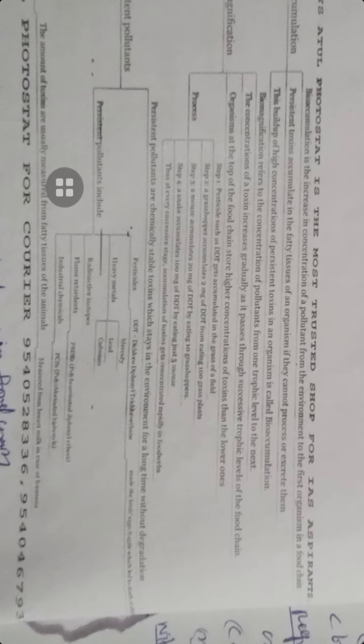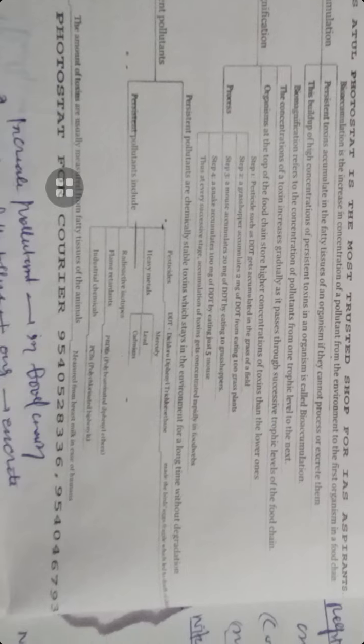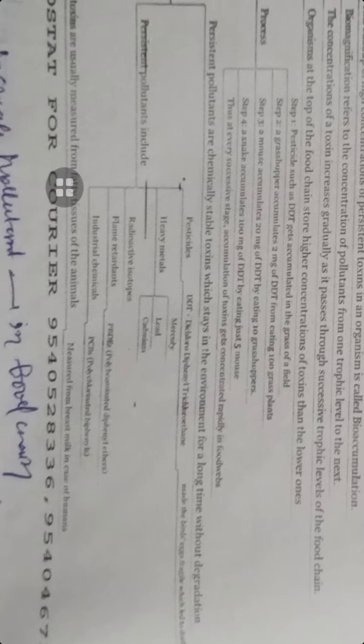The concentration of the toxin increases gradually as it passes through the successive trophic levels of the food chain, and organisms at the top of the food chain have higher concentrations of toxins than the lower ones. For example, step 1: pesticides such as DDT get accumulated in the grass field, then a grasshopper accumulates 2 mg DDT, then a mouse accumulates 20 mg DDT, then a snake accumulates 100 mg DDT, and thus every successive stage accumulates the toxin and it gets concentrated rapidly in the food web.